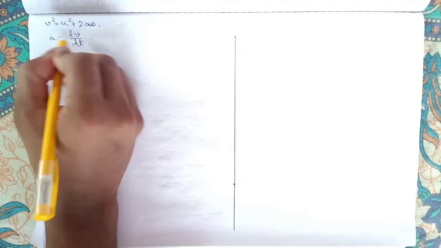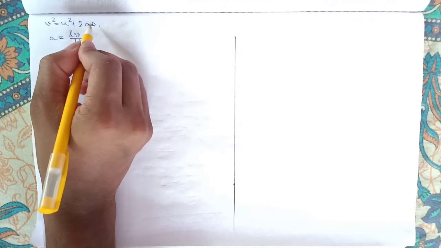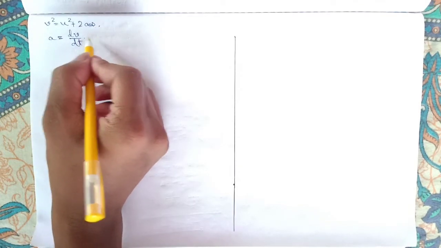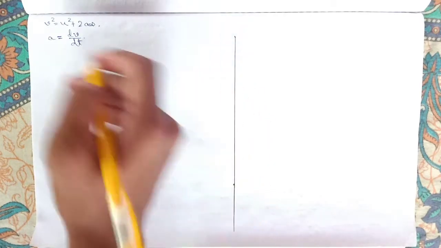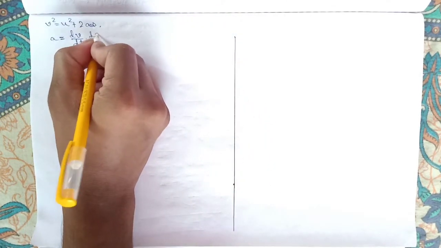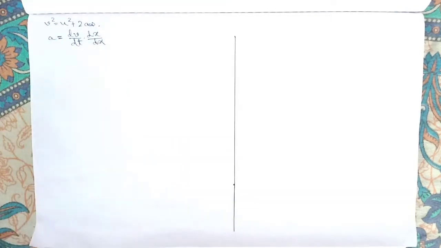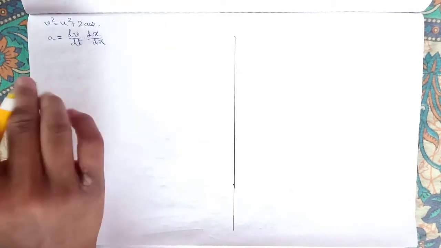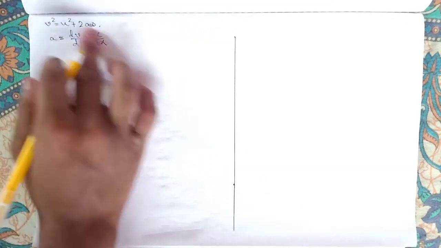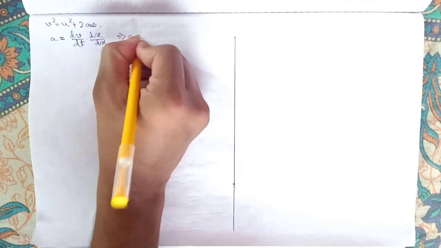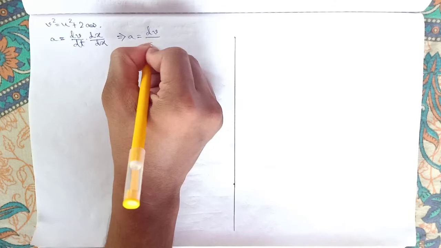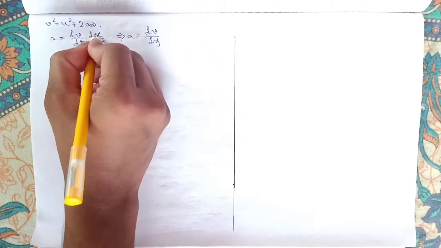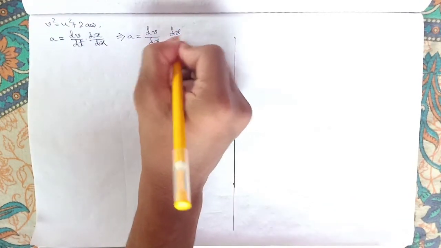Now look at the equation. Here there is only a and v, but the equation which we have to prove consists of s also. So we have to somehow create s or x distance. How to create it? Just put a dx, right? It's called the chain rule. Although in such form it is not a proper way to write, it's called the chain rule. I am just showing the chain rule. So then a equal to dv by dx, one dx goes under dv, and dt remains, so dx by dt.